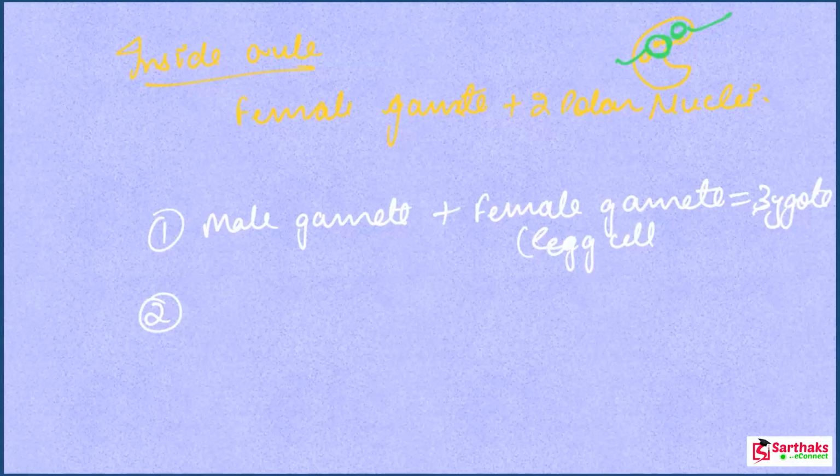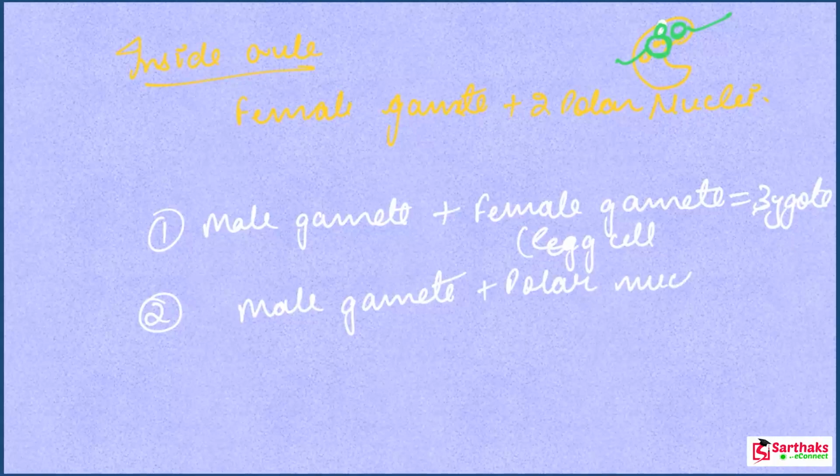Now the second process that occurs inside the ovule: actually there are two male gametes. So don't get confused about why ma'am is writing male gamete again and again, because there are two male gametes. One male gamete fuses with the female gamete and forms the zygote, and the left male gamete fuses with the polar nuclei. Got it? Then they form endosperm.